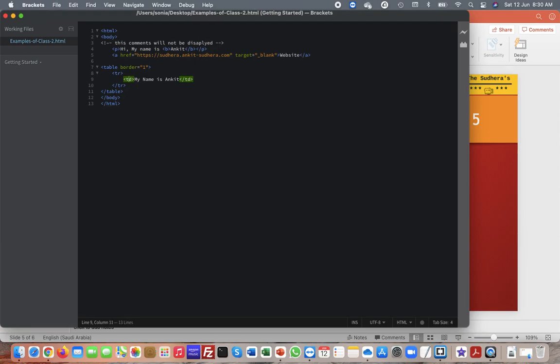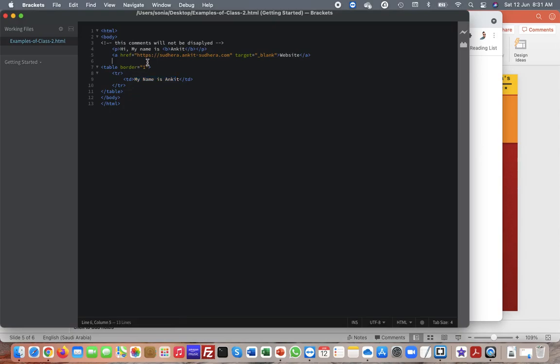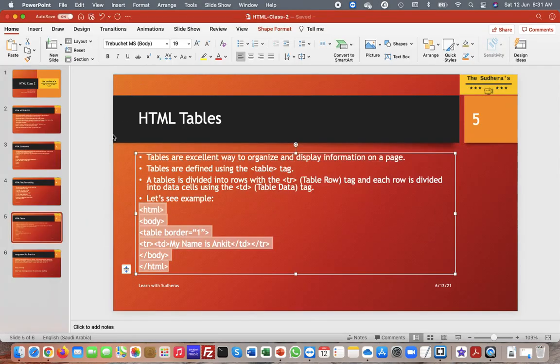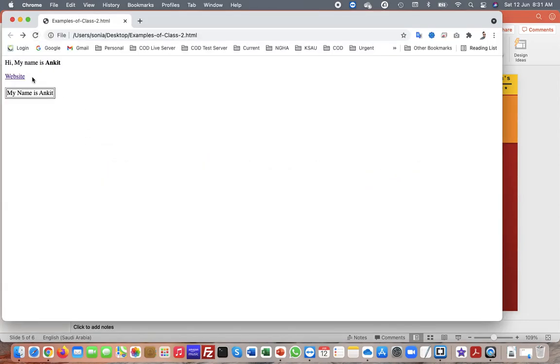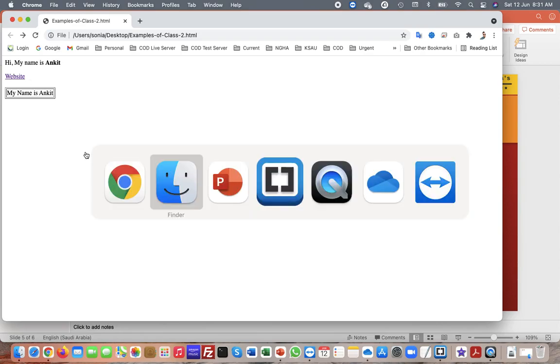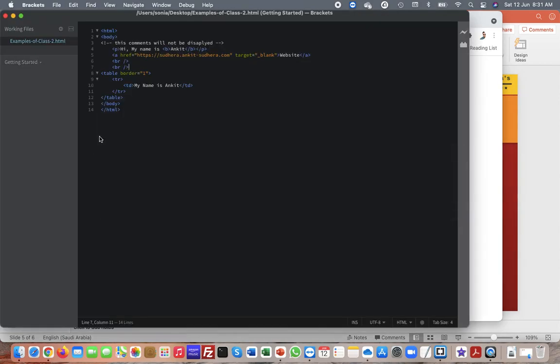Okay, just save it. Let's try to see. I can just mention my name is Ankit. Refresh it, so you can see there is one border, and then there is my name is Ankit. It is inside the table. If you want to give some space, for now you can use break. We discussed already, break is used to give some space from top. It will break the line. Just try to save and run. If you can see, there is a space. So you need to practice about the table.